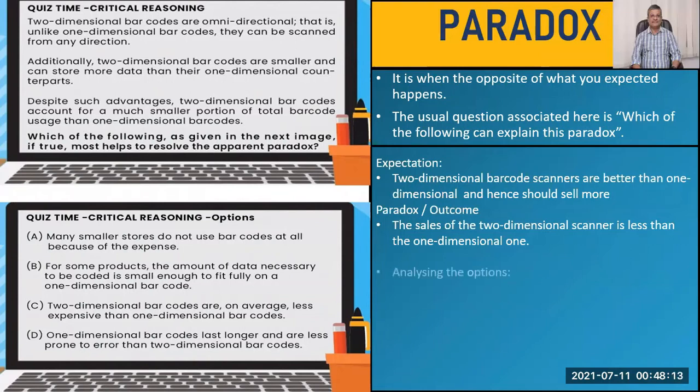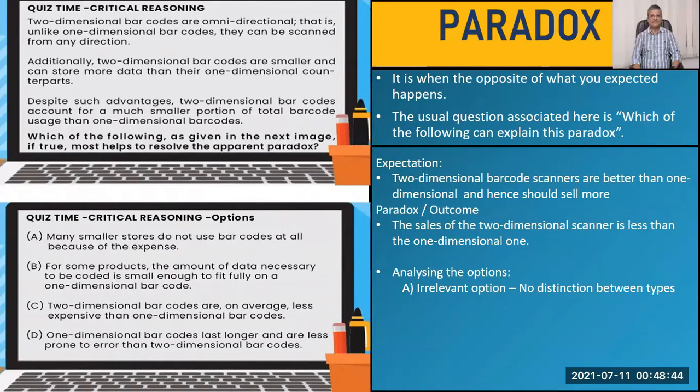So let's analyze the options. Many smaller stores do not use barcodes at all because of expense. Now, if you look at it, it is an irrelevant option because we are talking about only two types of barcodes, a two-dimensional one versus a one-dimensional one. And here, there is no distinction given. Neither is it talking about two-dimensional, nor is it talking about one-dimensional. So option A is irrelevant.